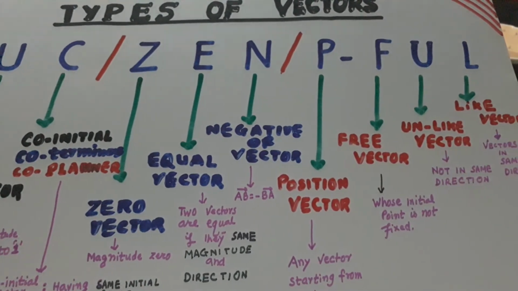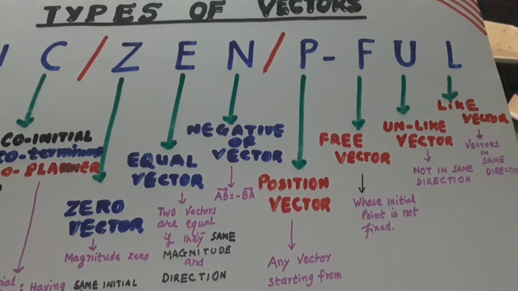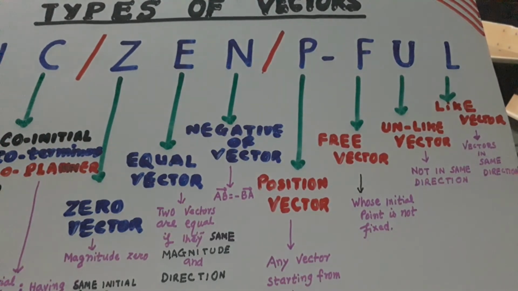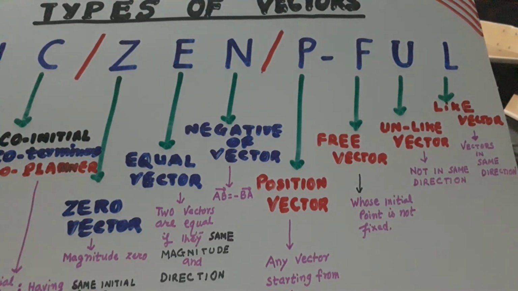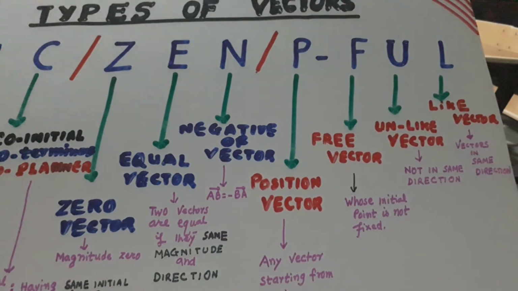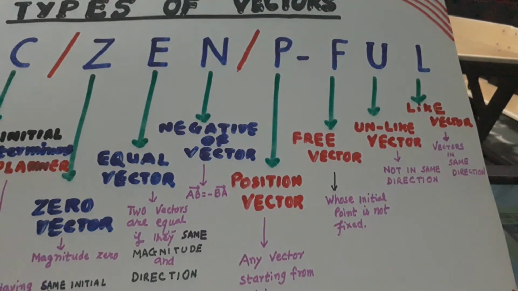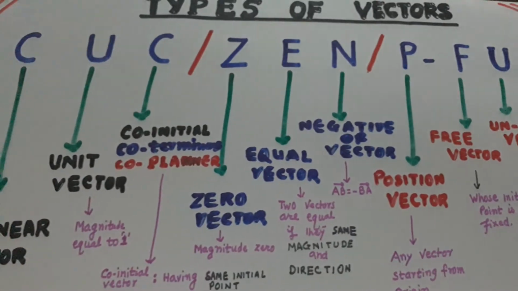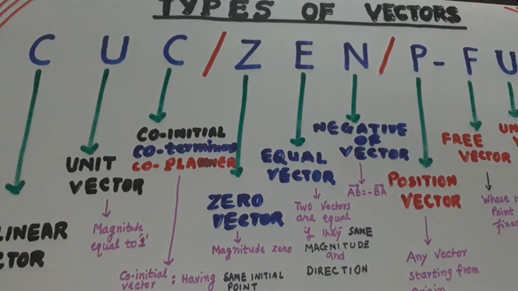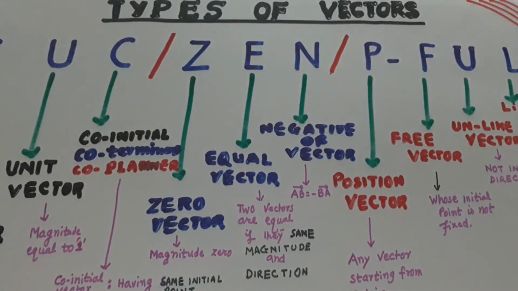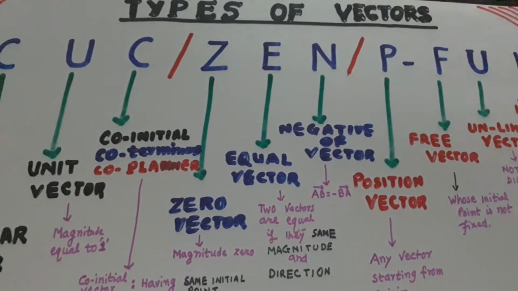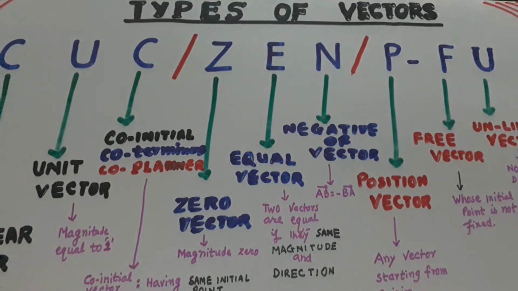Unlike, U stands for unlike vectors. Unlike vectors are those which are not in the same direction. And like vectors are in the same directions. So the mnemonic is CUC, Zen, petrol full. This is all the types of vectors.